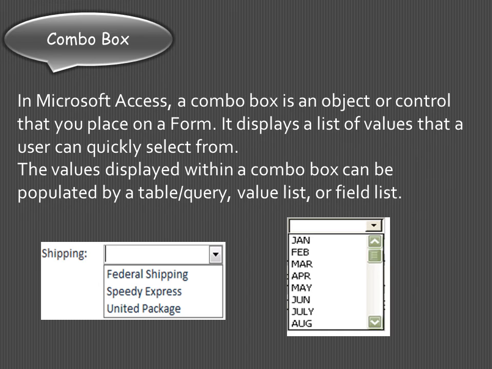If you see this one example, shipping, there are types of shipping: federal shipping, speedy express or united package. So the user has to choose from one of these 3 options. Similarly, in another example, the drop down list displays the months of the year. Now the user will choose from the list only.